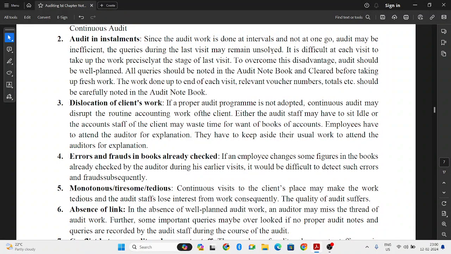It will disturb the operations in the organization, because suddenly when the auditor comes, he will ask 101 questions. The accountant should be ready to answer all those questions. So it will disturb the accountant's work.